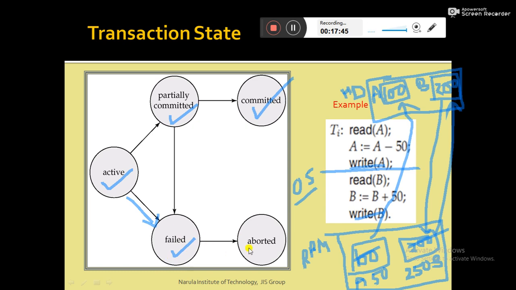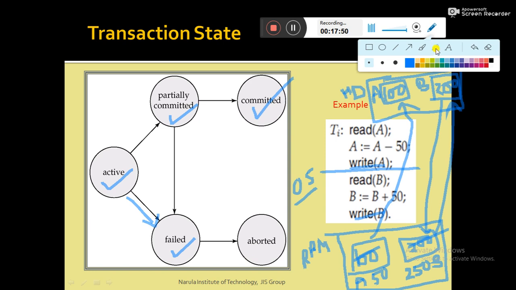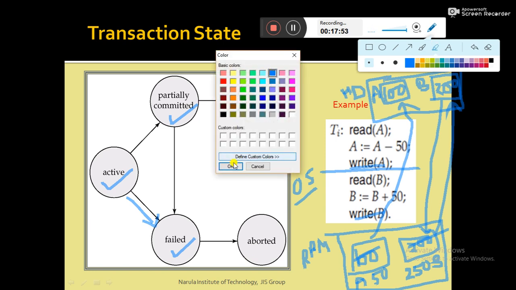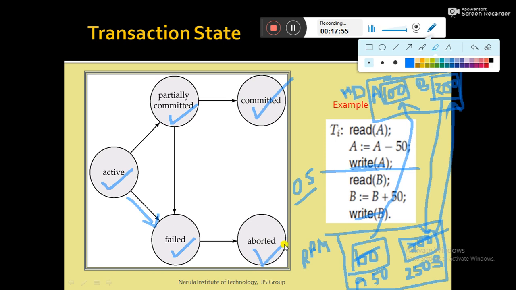Now, from the failed state, it moves to the aborted state, as I just explained in my previous slide. Aborted state means once the transaction has failed, we need to restore the database. We need to restore the content of A and B to the previous state. Then we term this the aborted state. For example, the first three parts have executed successfully, so it becomes 50, and I have written back 50 rupees. Paging is complete. 50 rupees has been updated.